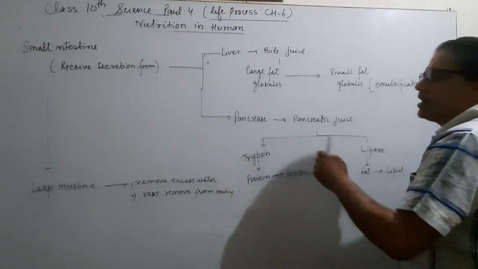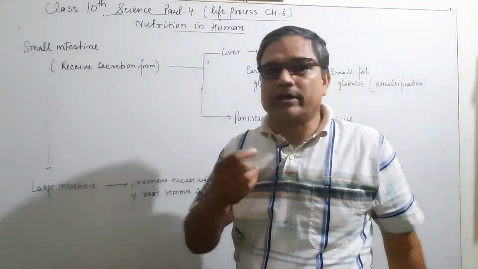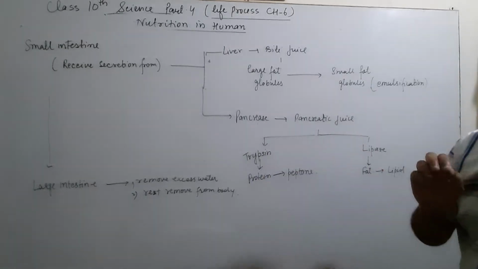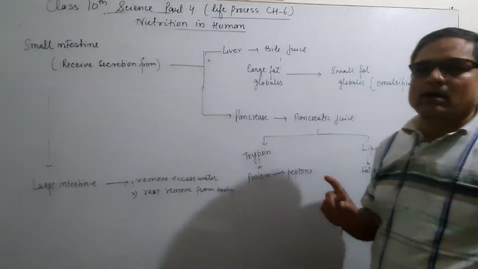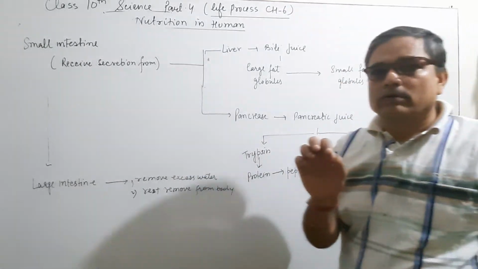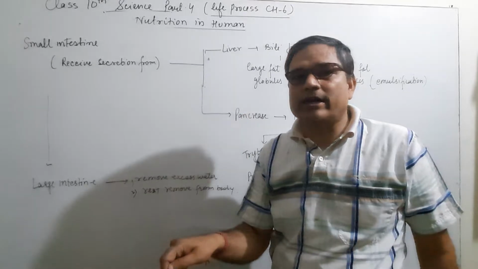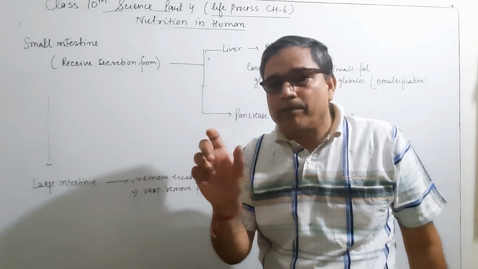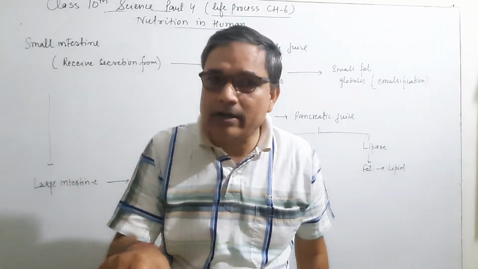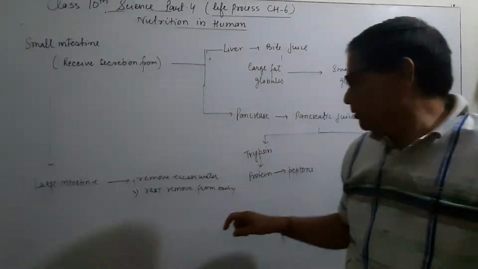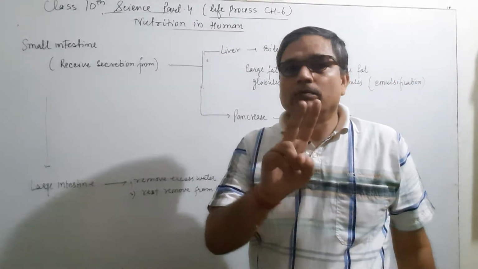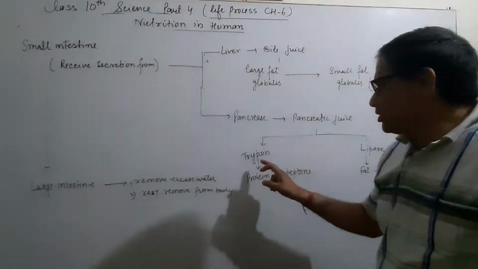And then the pancreas also secretes pancreatic juice, and pancreatic juice contains trypsin as well as lipase. Trypsin breaks down the food present in the small intestine, and the protein present in the food in the small intestine is broken down into peptone. It means there are two, one is pepsin and the other is trypsin.